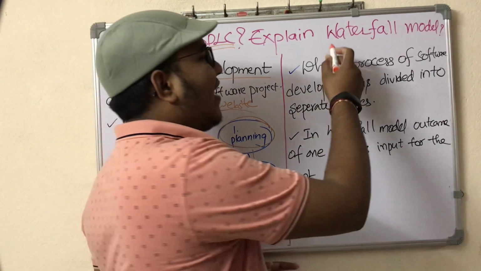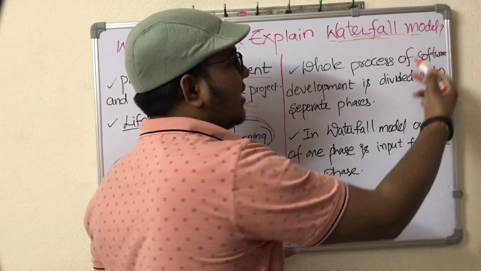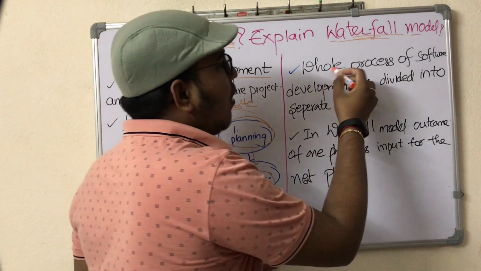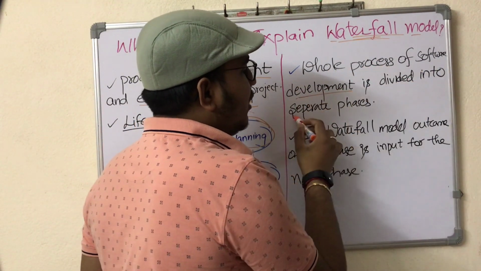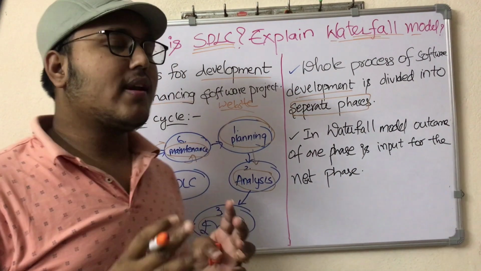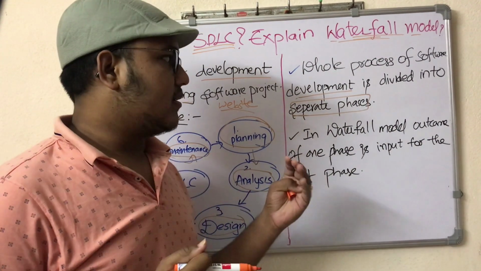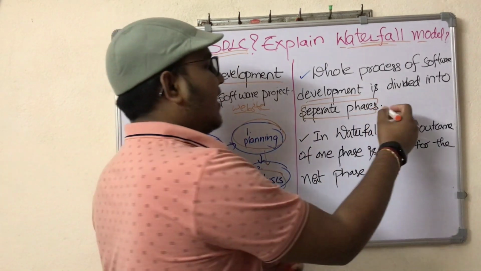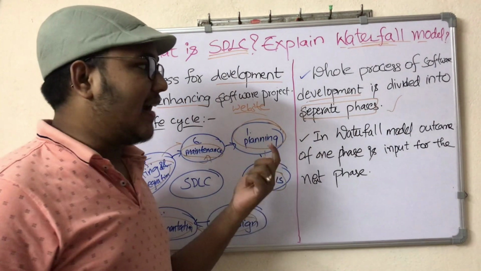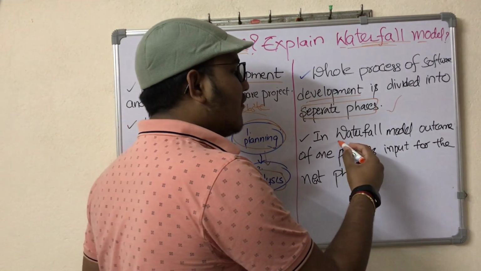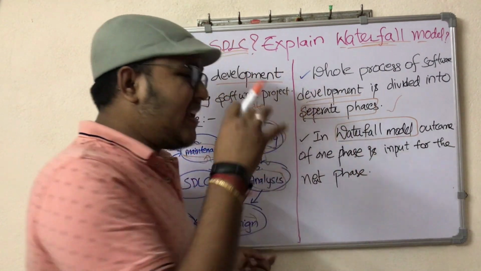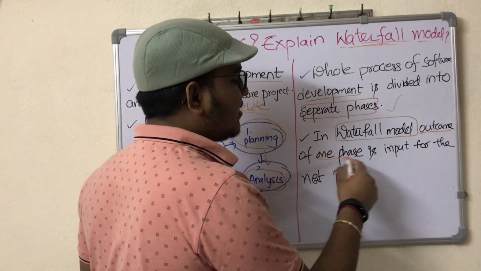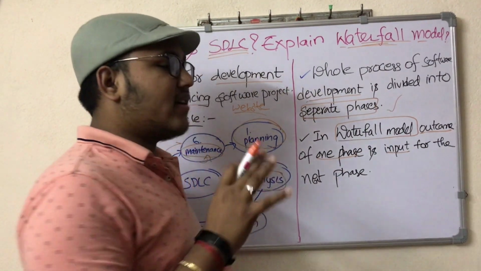So we do have one of the oldest techniques, that is the waterfall model. What the waterfall model is, is that the whole process of software development is divided into separate phases. Let's say if you are given a product, we are going to divide the entire product into separate phases. The main objective of this waterfall model is that the outcome of one phase is given as the input for the other phase.